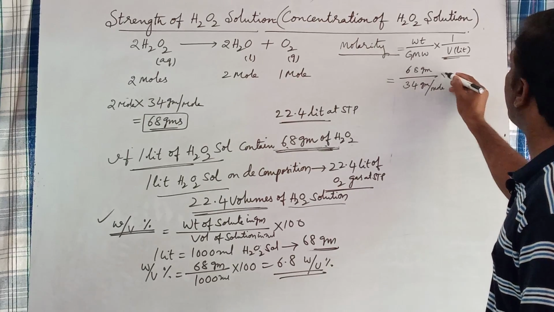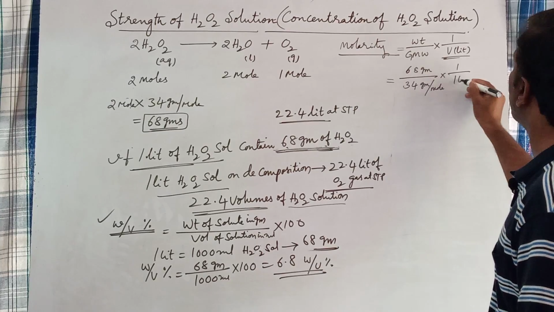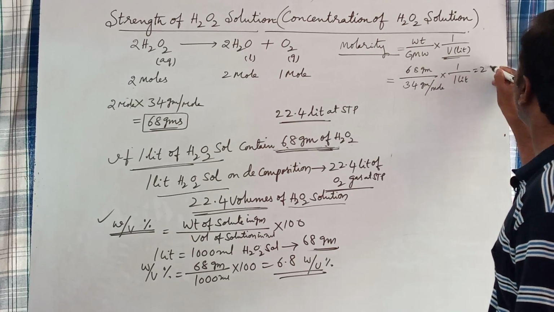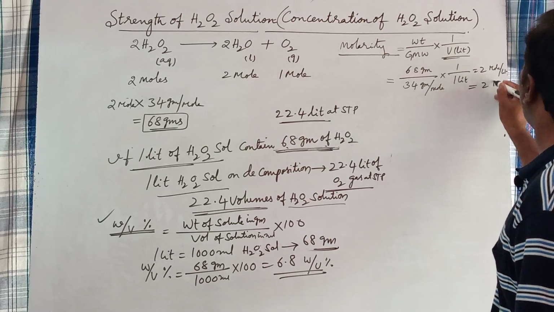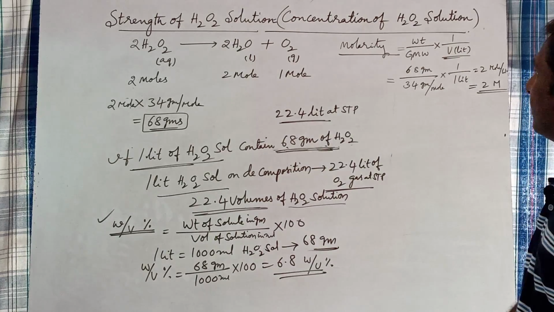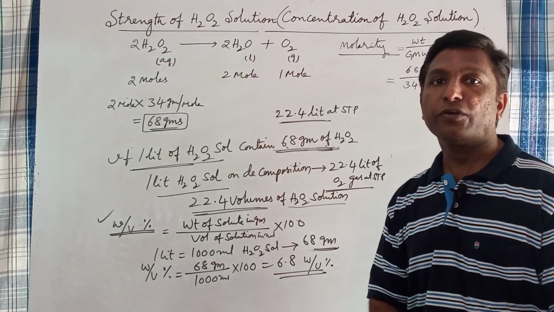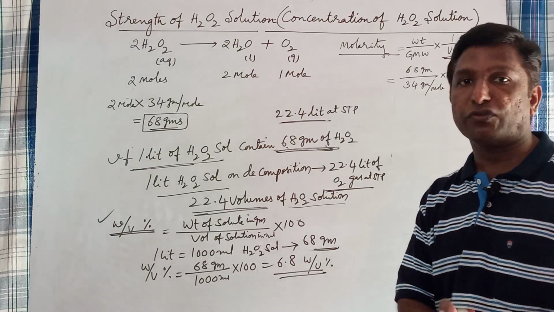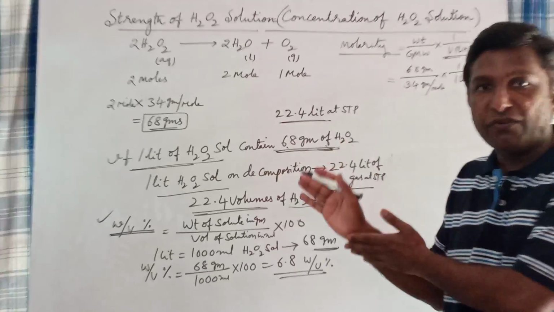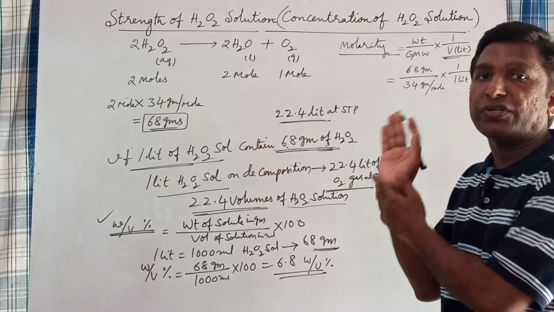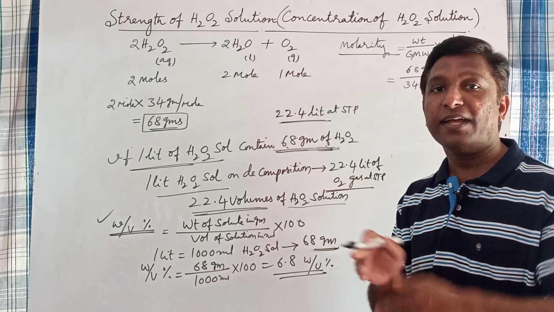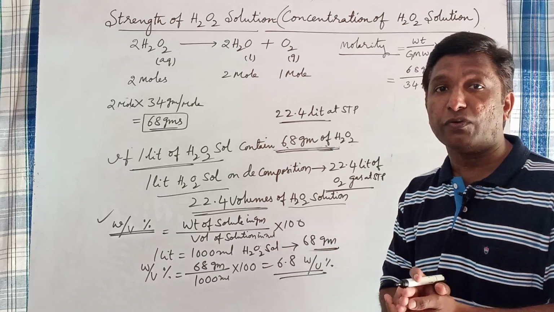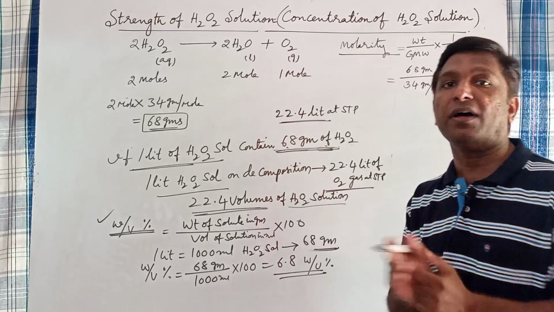Into volume of solution, 1 liter. This is equal to 2 moles per liter, or 2 molar. So you can understand 22.4 volumes of H2O2 solution is exactly equal to 2 molar solution in molarity.